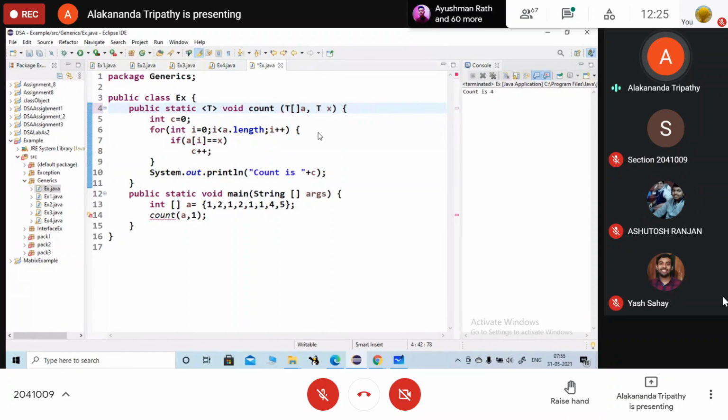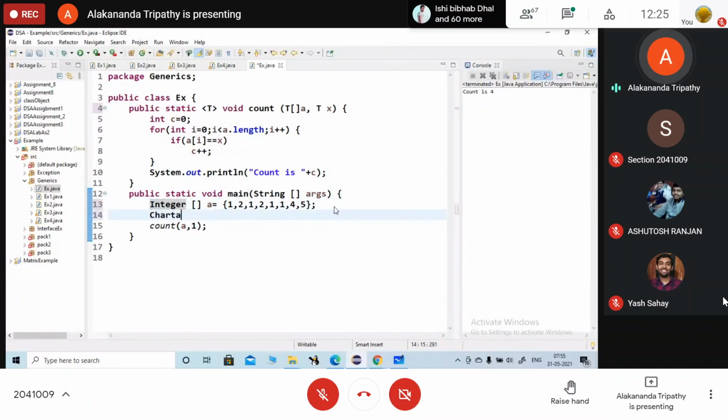So I am showing you the easiest way to write your code. It will be integer, so it will be as it is. Yeah. Then this one will be integer.